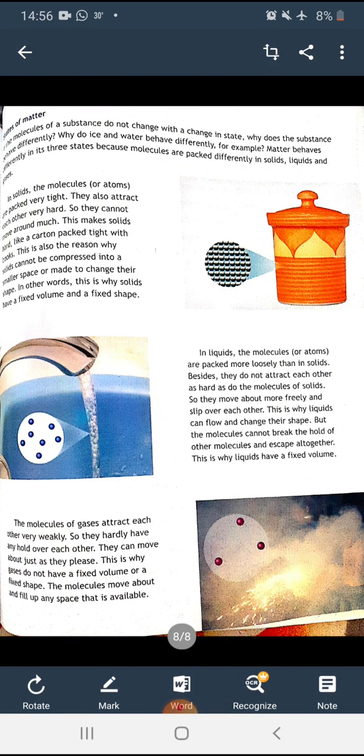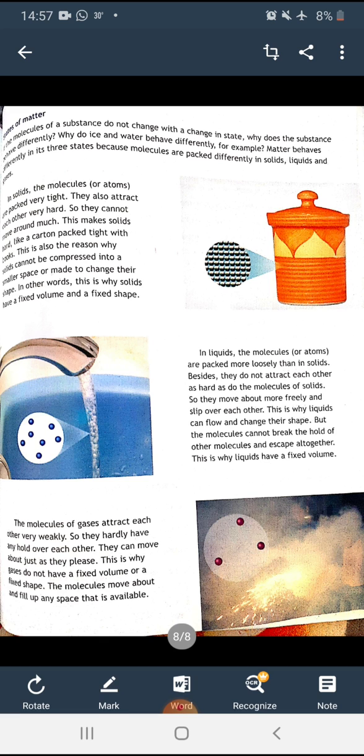Next is states of matter. If the molecules of a substance do not change with the change in state, why does the substance behave differently? Why do ice and water behave differently? Matter behaves differently in its three states because molecules are packed differently in solid form, liquid form and gas form. In solid, ice, molecules or atoms are packed very tight. They also attract each other very hard. So they cannot move around much. This makes solid hard, like a carton